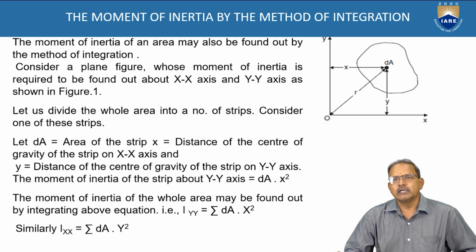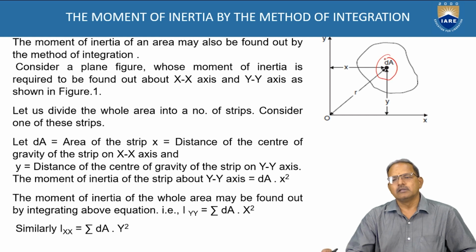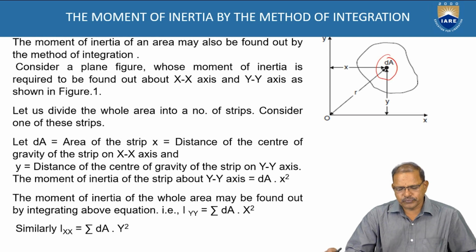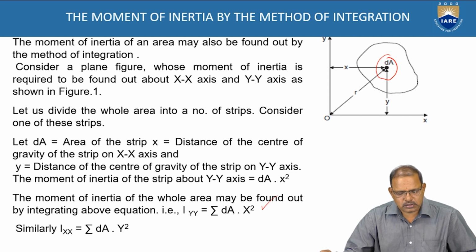Here the same object again we are considering now. dA is representing the area of the small element having its coordinates x and y with respect to the y-axis and x-axis as shown in figure. Then the moment of inertia of this elementary object about the y-axis is given by Iyy is equal to sigma dA into x square. For the entire object it is given by sigma of dA x square. Similarly, Ix is equal to sigma of dA y square.